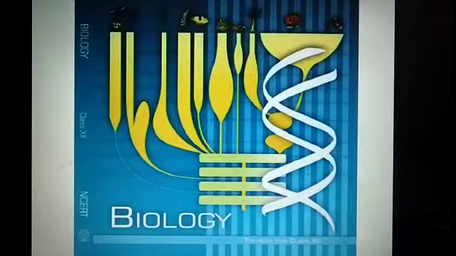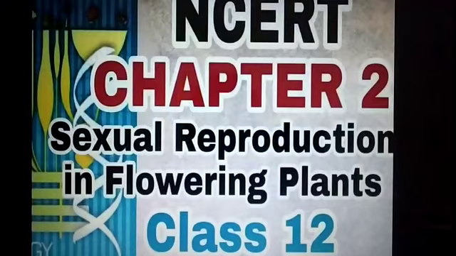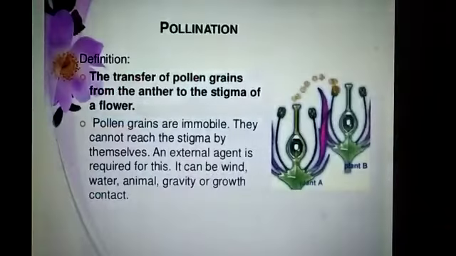Hello student. Today we are going to continue our second chapter, sexual reproduction in flowering plants. In my previous video we discussed the gametogenesis process, in which we read how the male gamete, that means the pollen grain, is formed, and how the female gamete, that means the egg cell, is developed. Today we are going to continue with the next topic, gamete transfer.